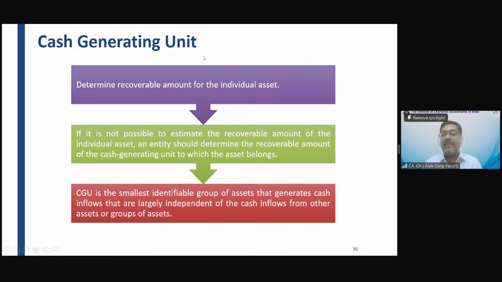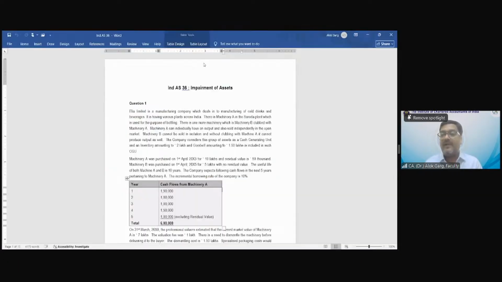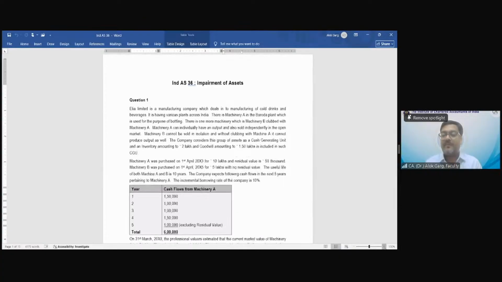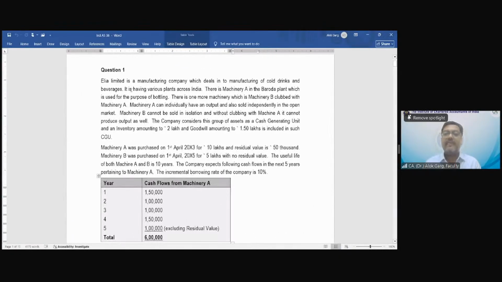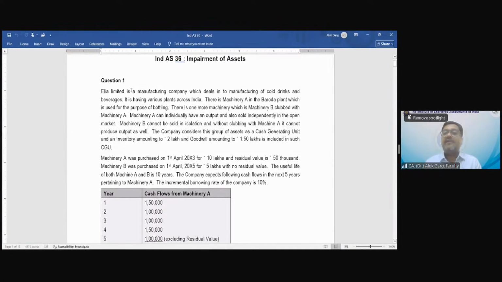I hope this Word file is visible to everyone. Is it visible to everyone, friends? Yes, sir, visible.